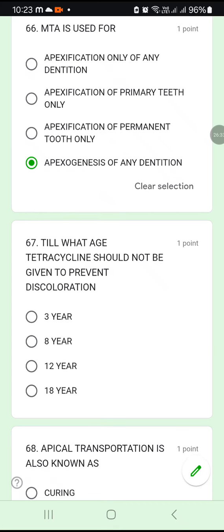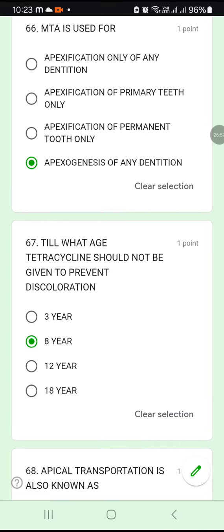Okay, 67. Till what age tetracycline should not be given to prevent discoloration? As you know, if the mother is having tetracycline, the child's tooth will have tetracycline staining. But even after the birth of the baby, you are not supposed to give tetracycline to the child until he or she is 8 years old. Because most of the tooth formation will happen within 8 years. So until 8 years you should not give tetracycline because it will cause discoloration of the enamel. Okay, 67B.